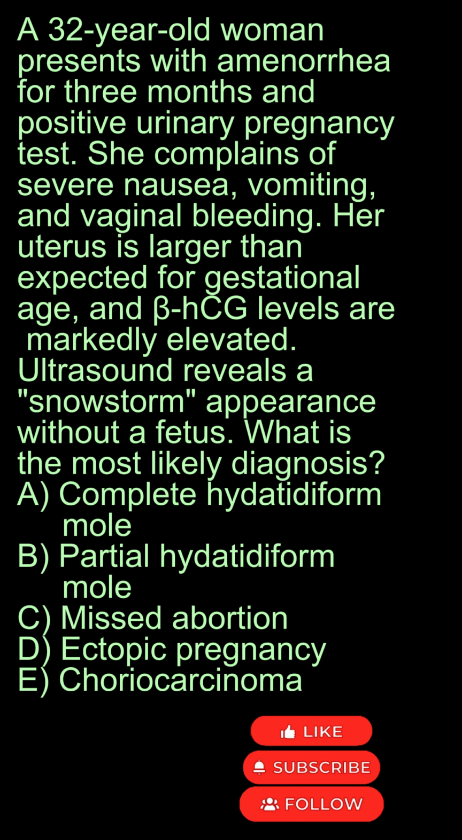A 32-year-old woman presents with amenorrhea for 3 months and positive urinary pregnancy test. She complains of severe nausea, vomiting, and vaginal bleeding. Her uterus is larger than expected for gestational age, and beta-hCG levels are markedly elevated. Ultrasound reveals a snowstorm appearance without a fetus.